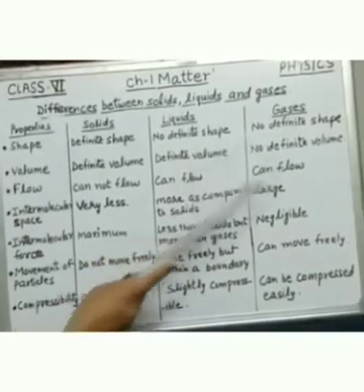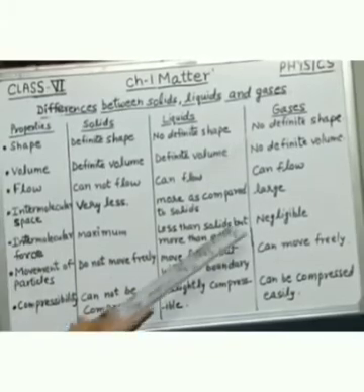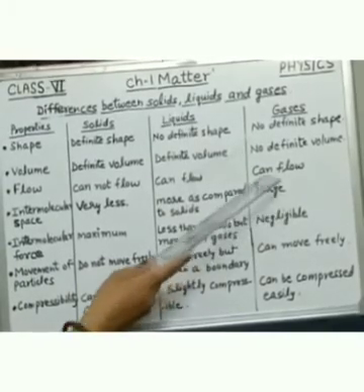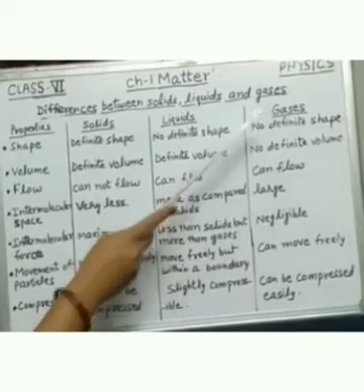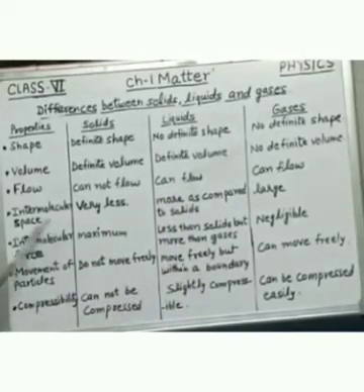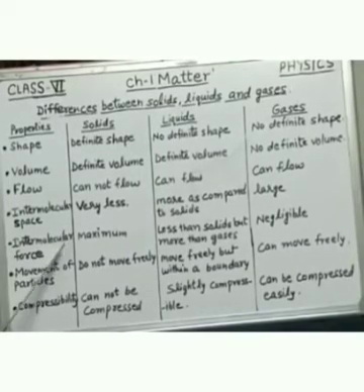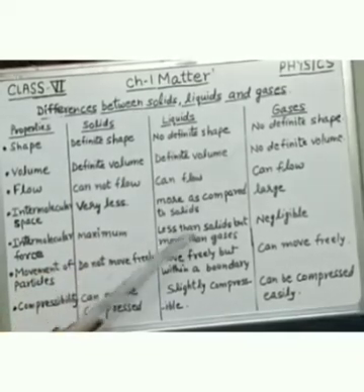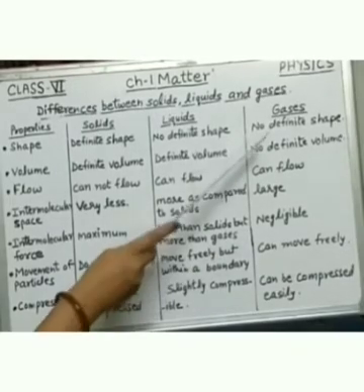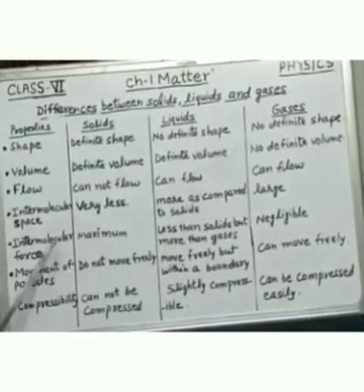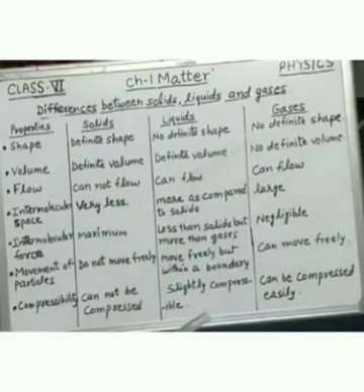And in gases, intermolecular space is very large because particles are very loosely packed in gases. Now, intermolecular force. Intermolecular force is maximum in solid. In liquids, intermolecular force is less than solids but more than gases. And in gases, intermolecular force is negligible.